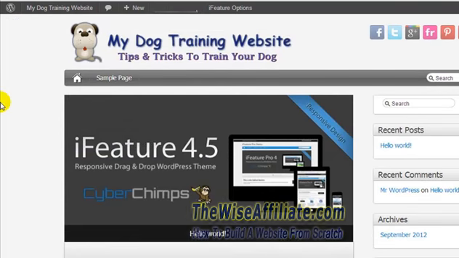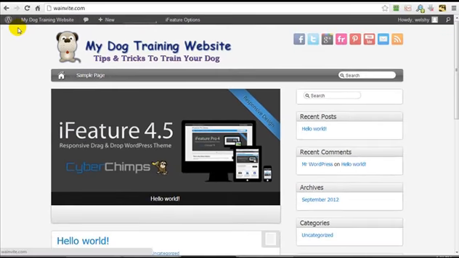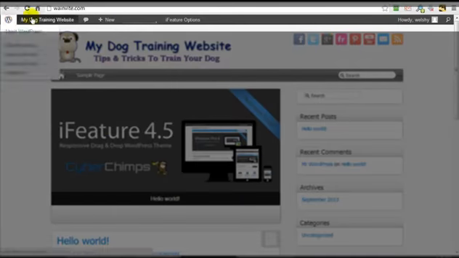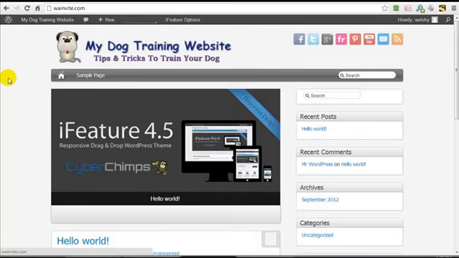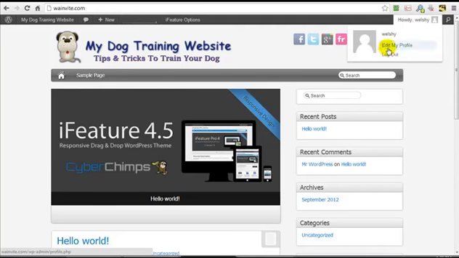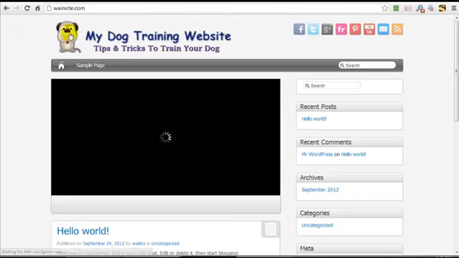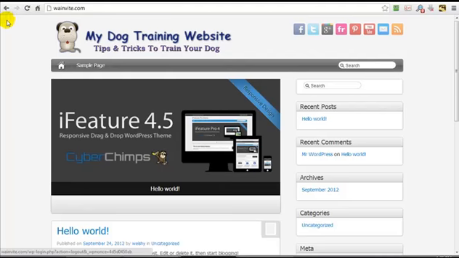The next thing I should have pointed out is when you log into your website, into the admin area, and then you visit your home page, you'll notice at the top here we have a black navigation bar. Now only logged in members can see this, so if a visitor comes to your website, it's going to look as if they were logged out. I'm just going to log out, and as you can see, there is no black bar at the top.